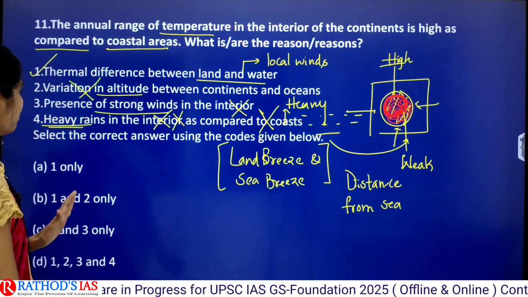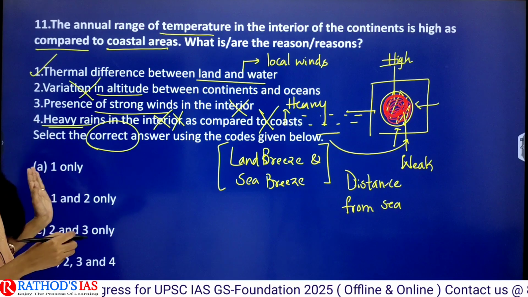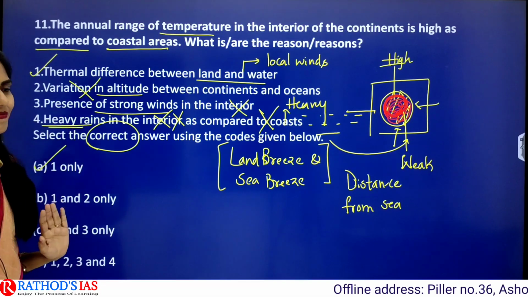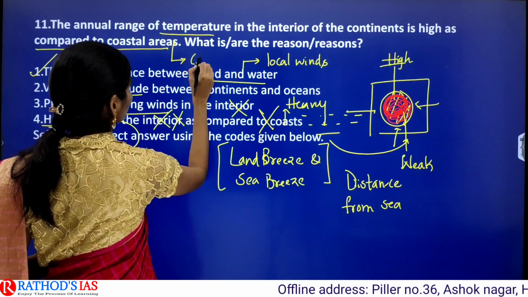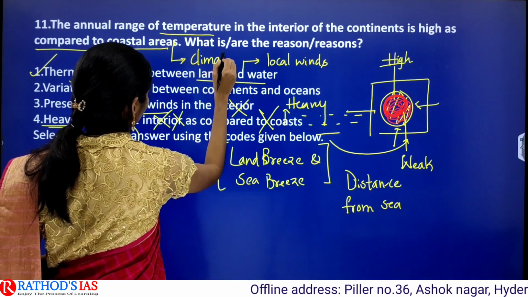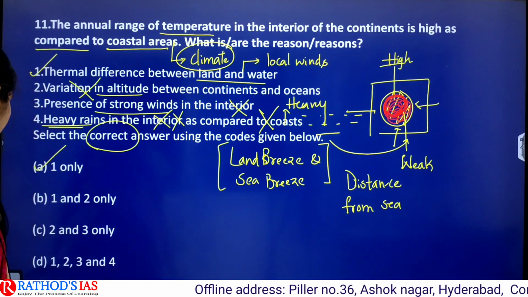So you have to identify the correct answer. The correct statement is 1 only. So your correct option is A, 1 only. Clear? This concept is related to your climate. Climate is also one of the repeated themes.